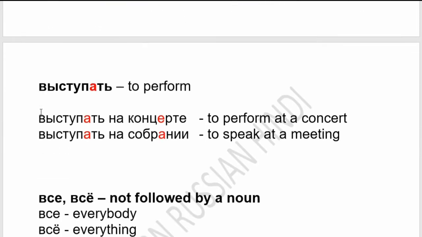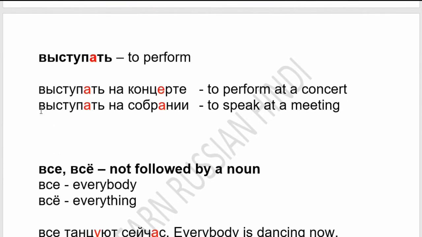Now we will see another verb, that is vystupat. Vystupat means to perform, maybe in some other sense also. Like we can say vystupat na koncerte, to perform at a concert. Here it is taken in the same sense, to perform.